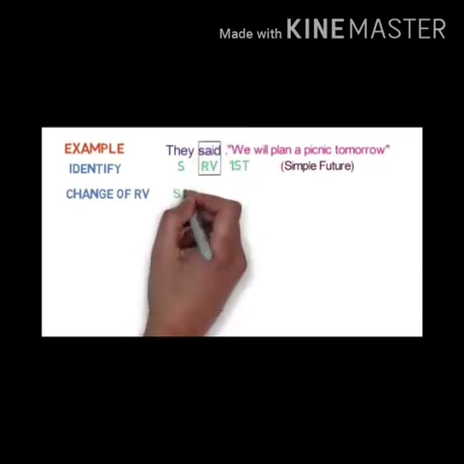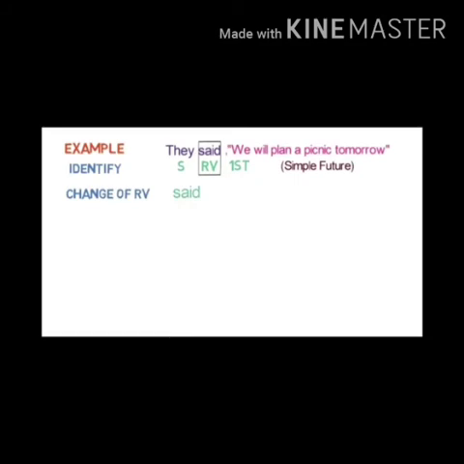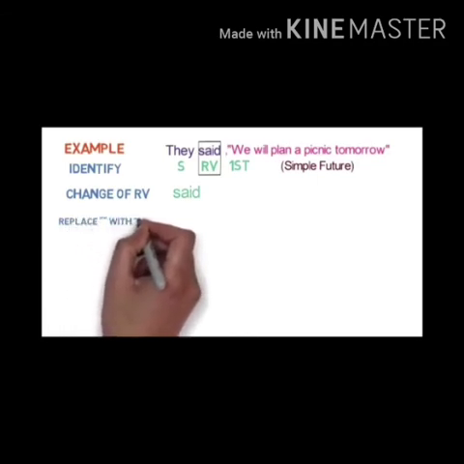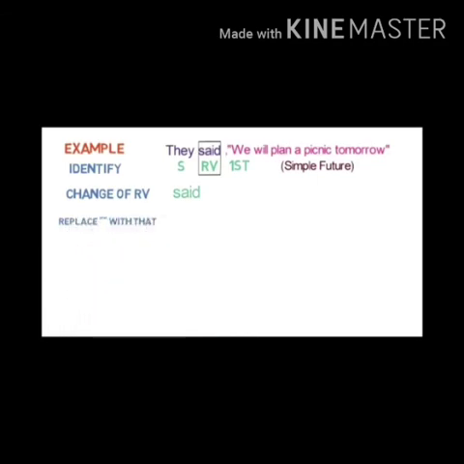See here, said is written, then you will write said again here. After that, while removing the inverted commas, you will write that. See how? They said that.